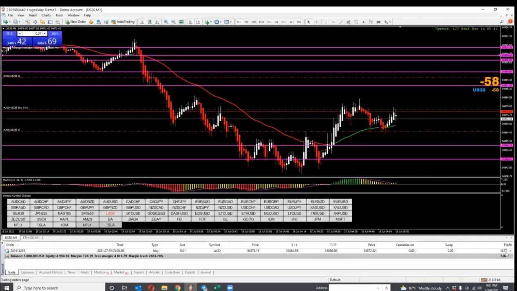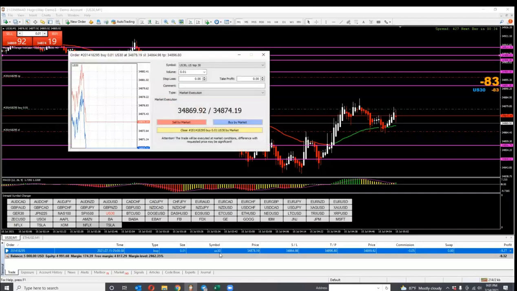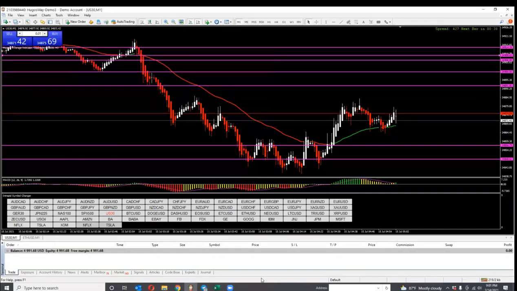So there's two ways that I know how to get out of this sale or this buy. One way is clicking that X. The next way is clicking the symbol and closing it. So that's how you do that part.